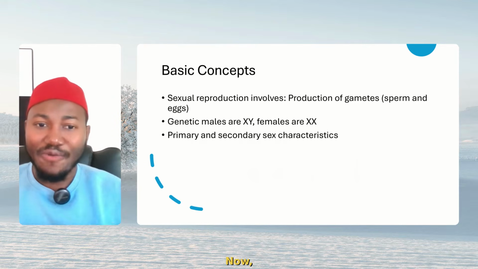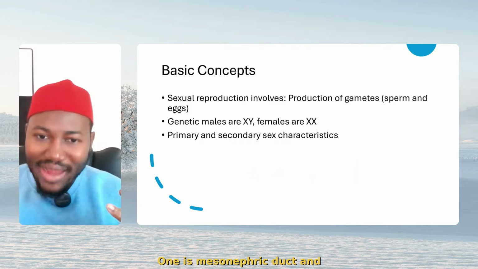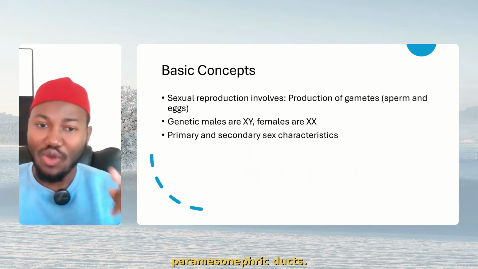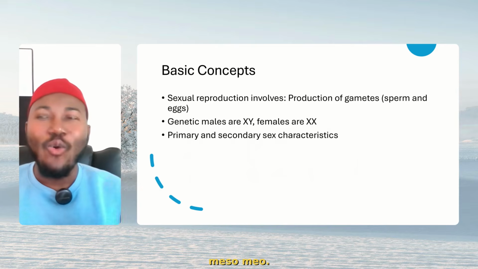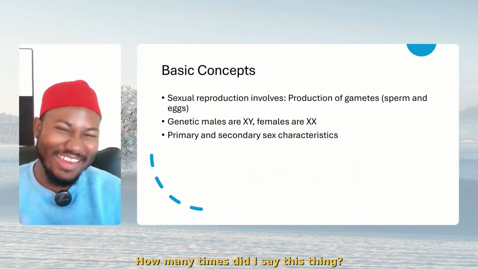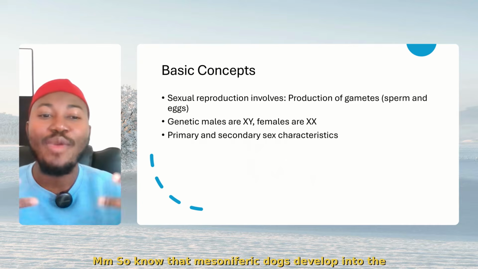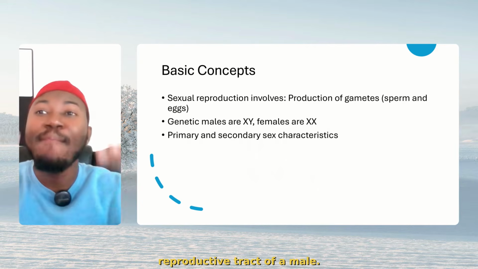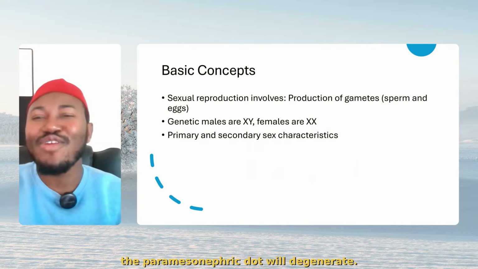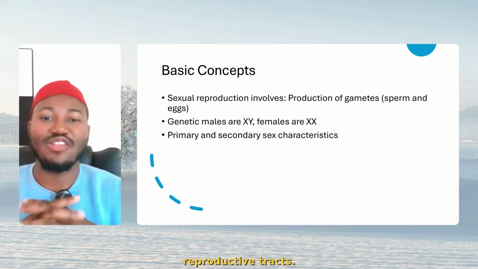Now, around the gonadal ridges, there are two sets of ducts. One is the mesonephric duct and the other is the paramesonephric duct. Now, meso, male, meso, male, meso, male. When I say meso, know that mesonephric ducts develop into the reproductive tract of a male. So if this person is an XY, that's a male, the paramesonephric duct will degenerate, while the mesonephric duct will remain and develop all the reproductive tracts.